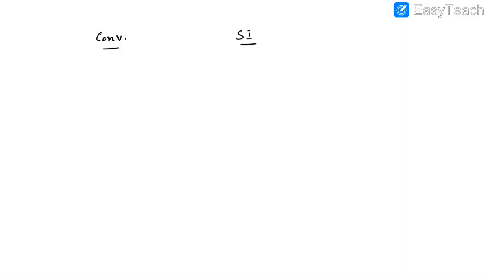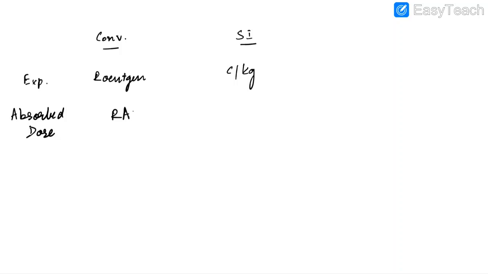Okay, now let us discuss the various parameters which we measure in radiology. The first parameter which we measure is radiation exposure. The conventional unit is Roentgen, whereas the SI unit is Coulomb per kilogram. The next criteria we measure is absorbed dose. The conventional unit is Rad, whereas the SI unit is Gray. It is important to remember that 1 Gray is equal to 100 Rad.